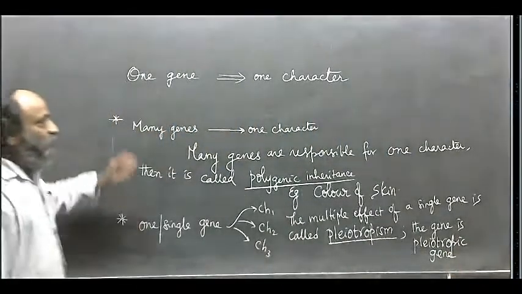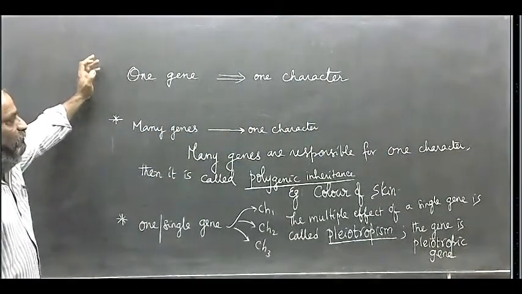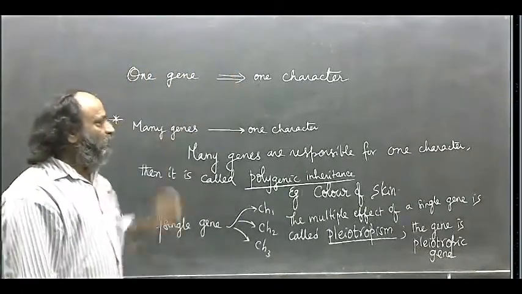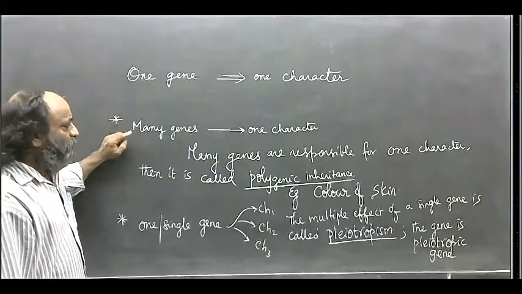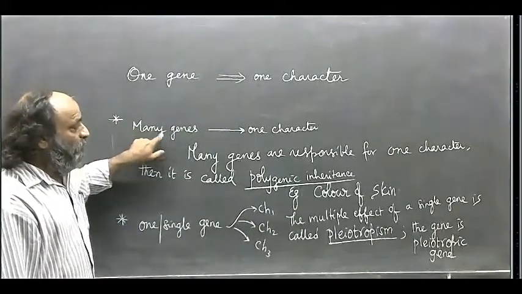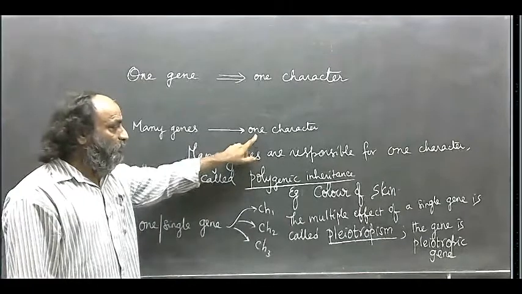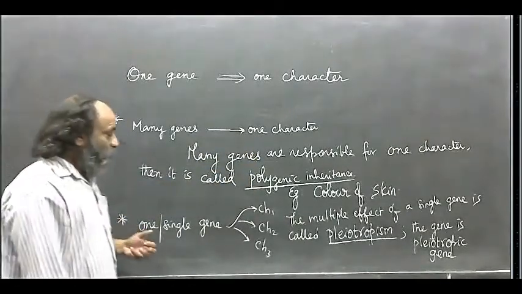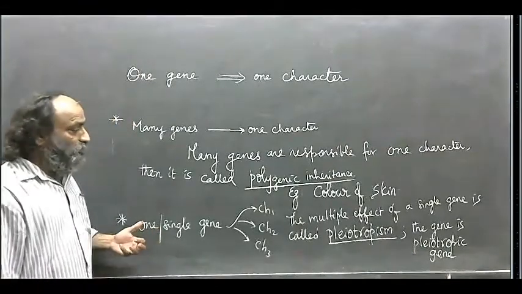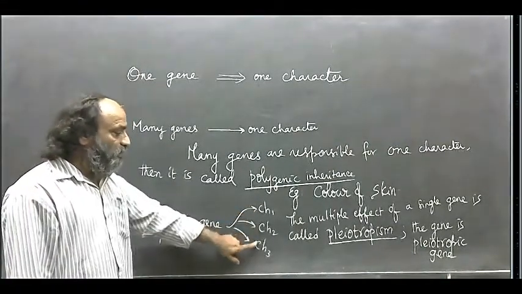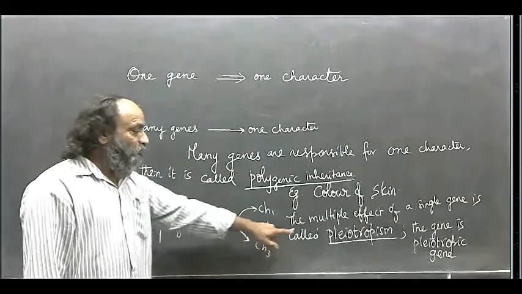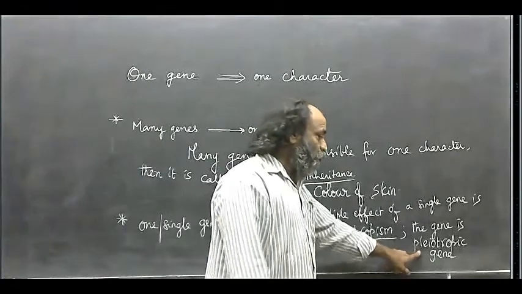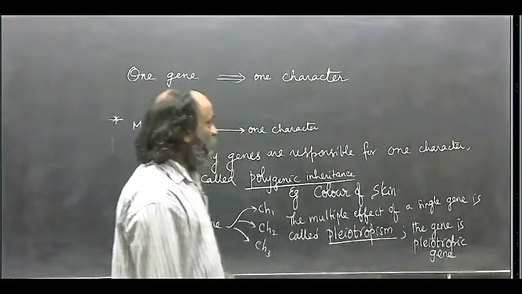So you try to understand these basics in genetics. Usually one gene is responsible for one character. Sometimes many genes, that is more than one gene, are responsible for one character, then it is called polygenic inheritance. Then when a single gene is responsible for more than one character, then it is called pleiotropism, and the gene is said to be pleiotropic gene.